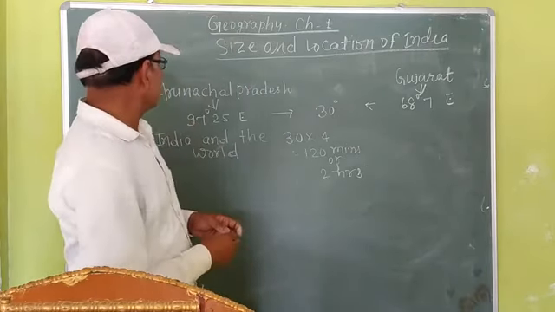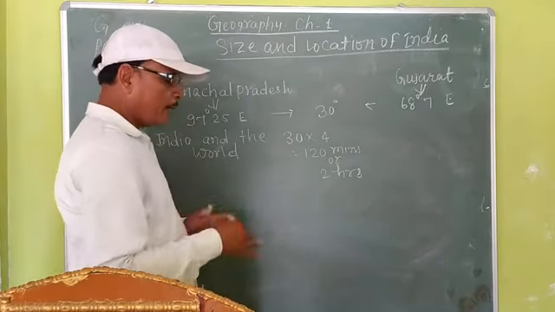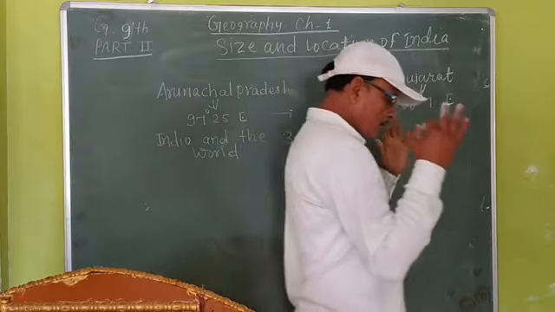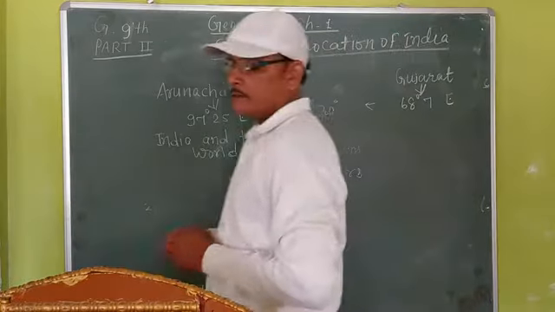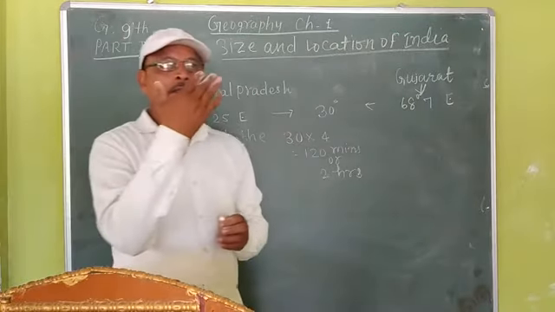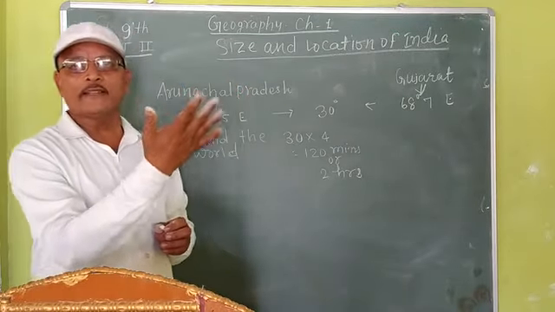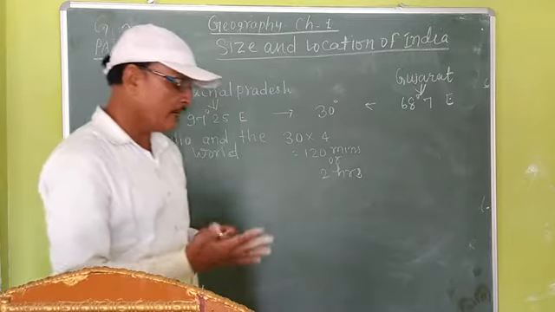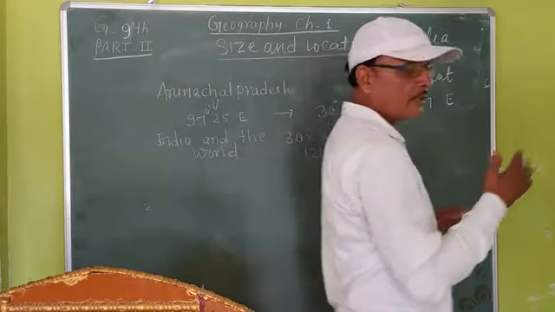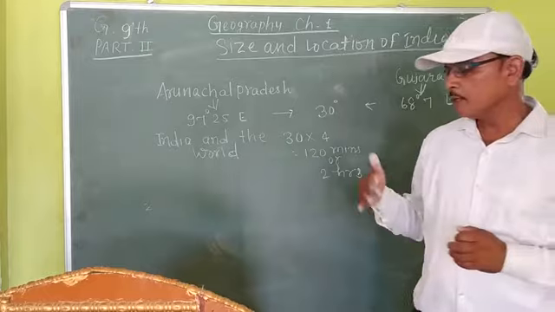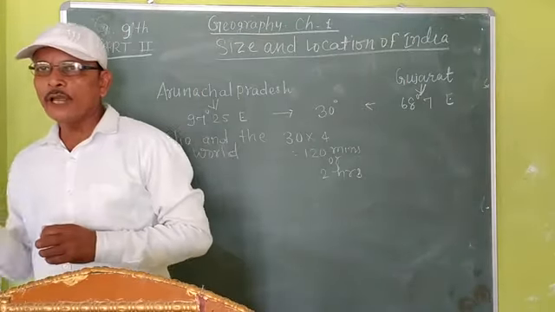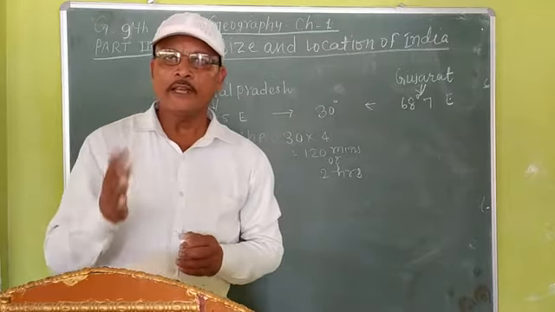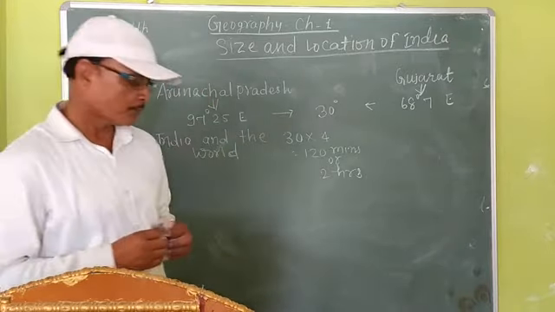Dear students, India is surrounded by different countries. They are Pakistan, Afghanistan, Sri Lanka, Maldives, Bangladesh, Bhutan, Myanmar, China and Nepal.